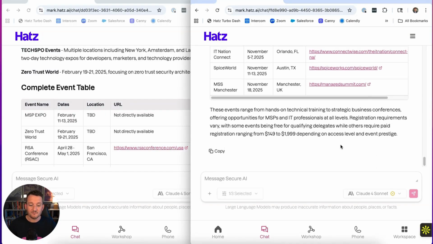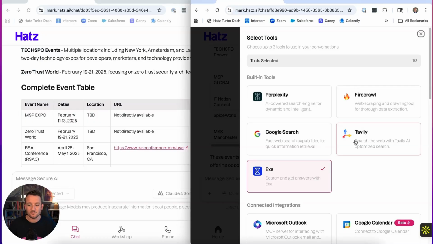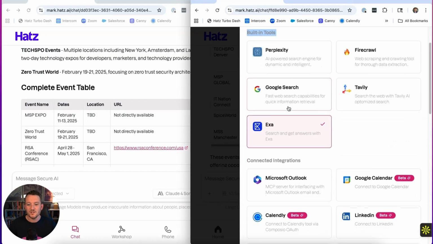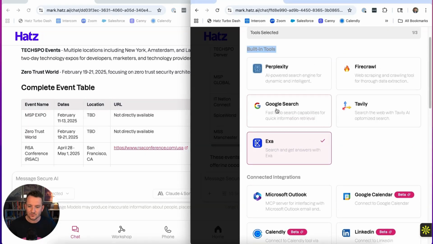But these are two really fantastic AI search tools. You do not need any third-party software outside of Hatz. All of these that are called built-in tools come with the platform. If you're using Microsoft Outlook, you have to have a Microsoft Outlook account. With Tavily, EXA, Google Search, Perplexity, Firecrawl, you don't need to have accounts for any of these. They just come with the platform.